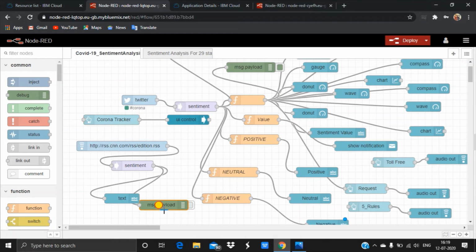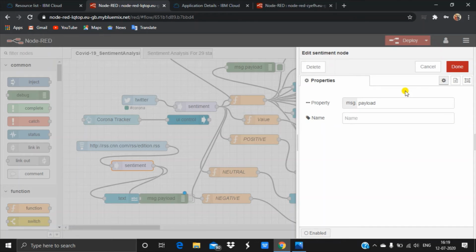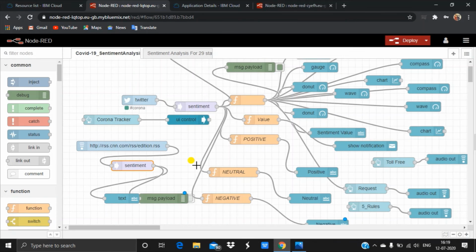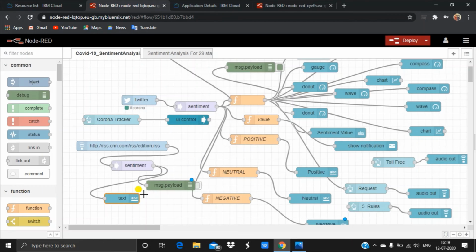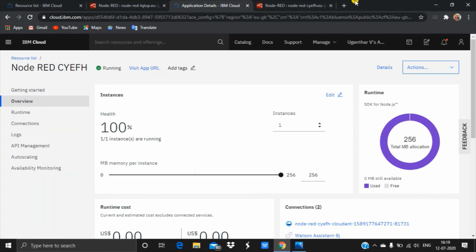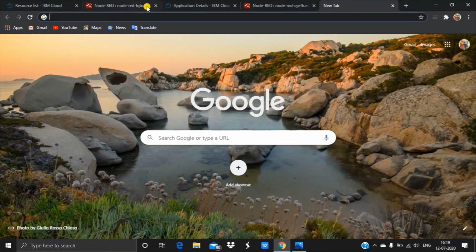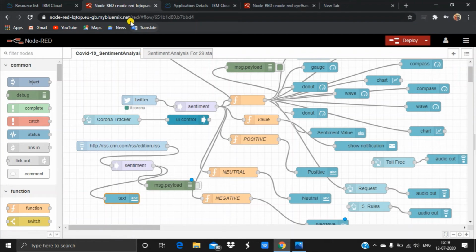Next, I have used the RSS feed and the sentiment node to get the news from this RSS feed link, and it will be displayed in the text. You can see in the video the text box will be shown there. Let me show that output.